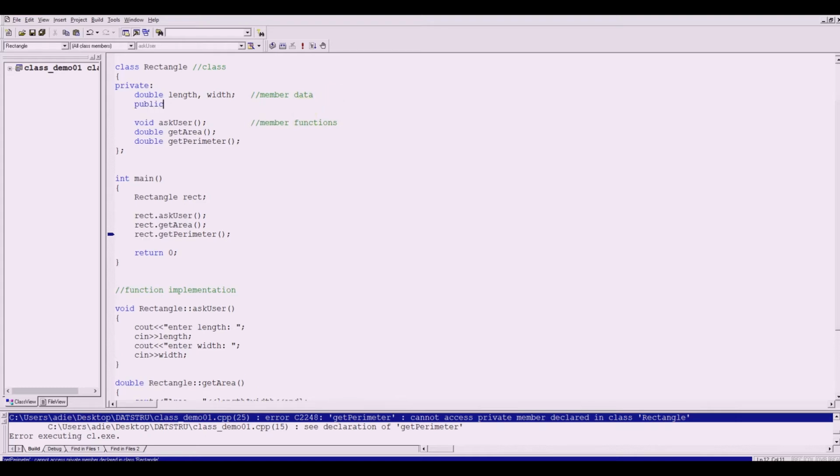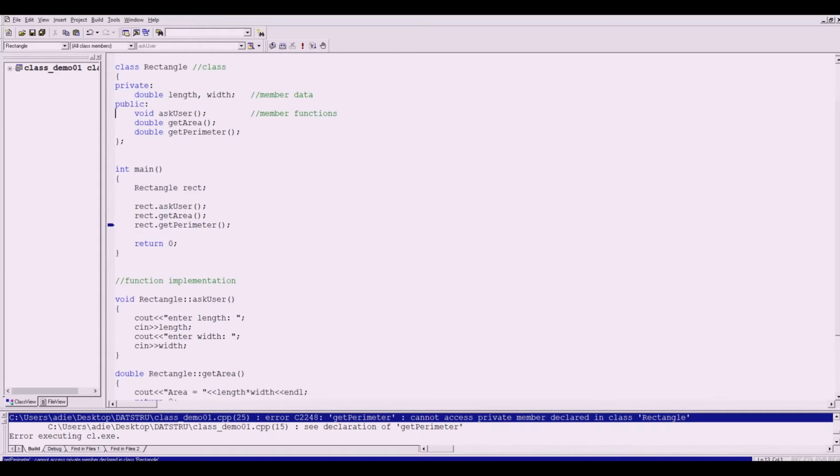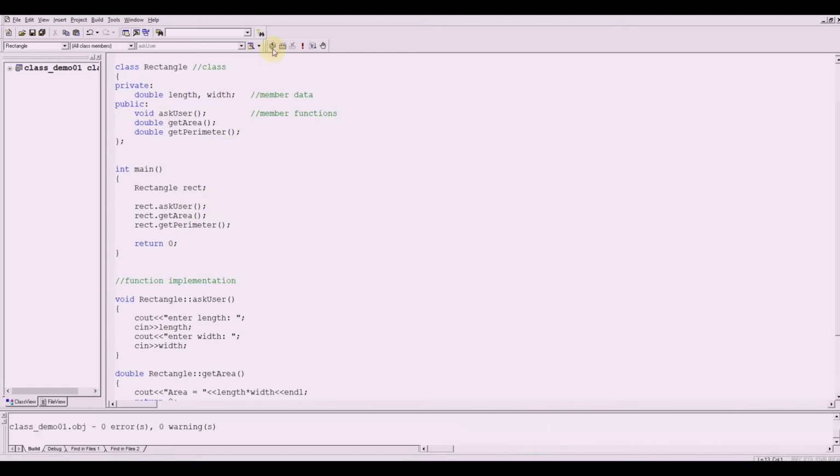The rule of thumb here is basically, remember that when you declare a member function, the access modifier should be public, and the member data should be private. So that's the concept behind the class implementation.